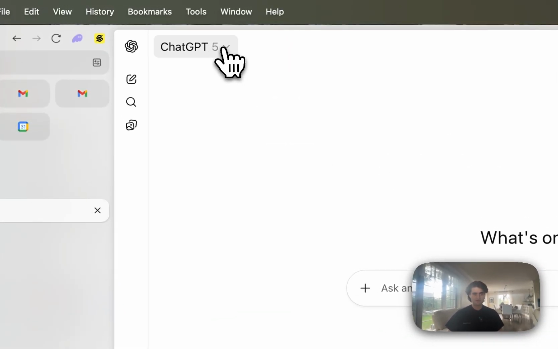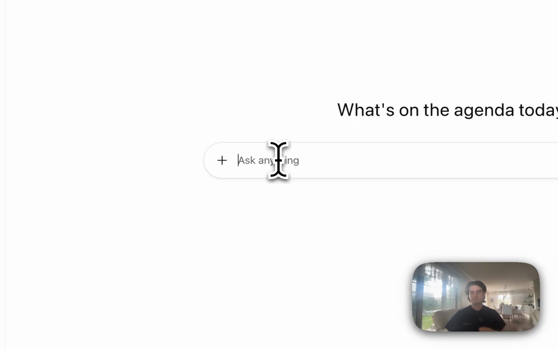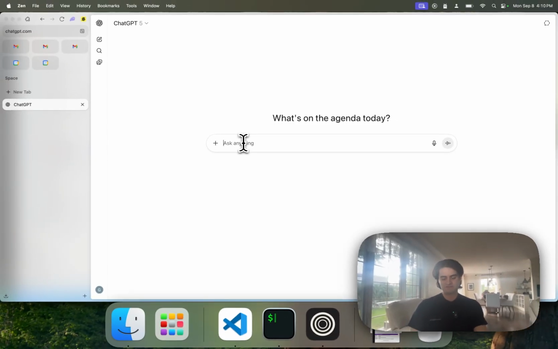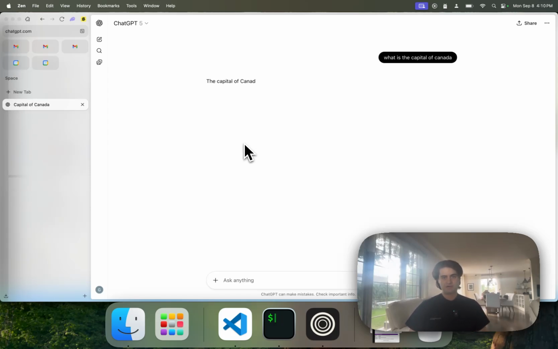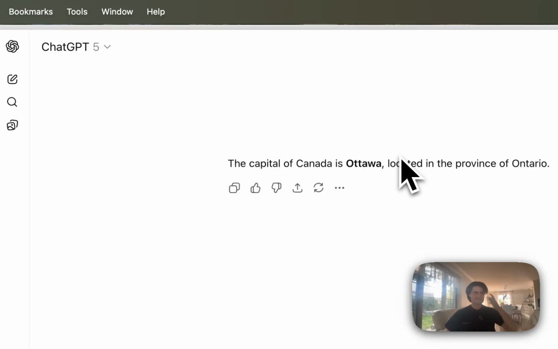So if I go to the top here and I click, I select auto, this will for me decide the best mode of GPT-5 to use. So let's do an example. Let's imagine I'm asking what is the capital of Canada. This is not a model that has to think for a while because the answer doesn't change often enough to force the model to think for a long time about it. So here it defaults to using this instant model here. But because we had selected auto, it did the selection for us.